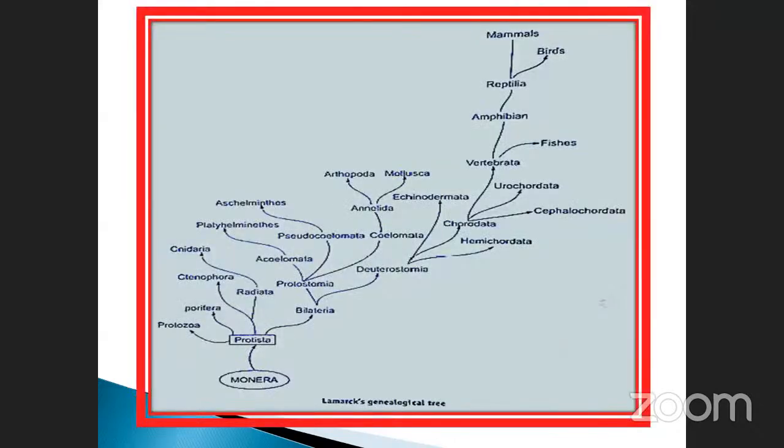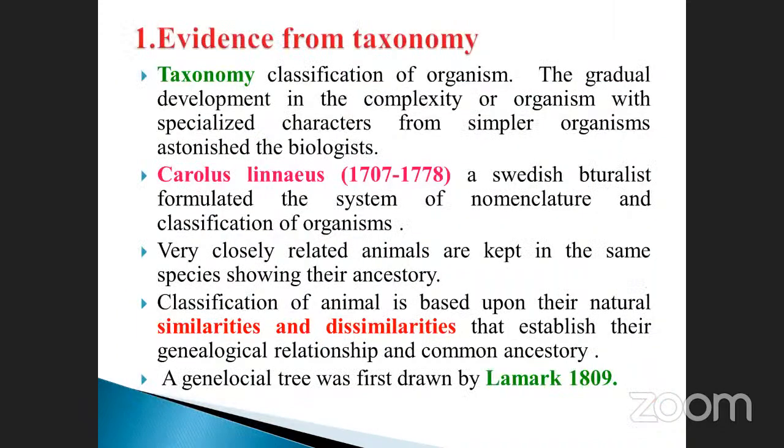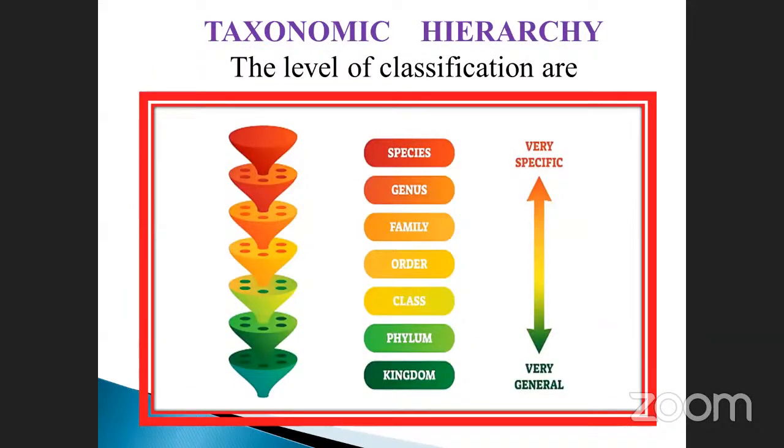This is the tree, Lamarck. Okay, tree of what is that? Biogeography. Already you know about those things also. Taxonomic, and when we study deeply, what are the things there? Similarities and dissimilarities. The genealogical tree was first drawn by Lamarck in 1809. This is also very, very important. See, this is the taxonomical hierarchy. Which one is the highest category? Which one is the lowest category? The highest category is kingdom, and the lowest category is species. The unit of classification means species is the lowest classification. This is also very, very important.